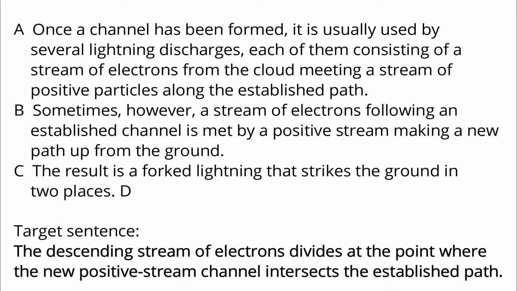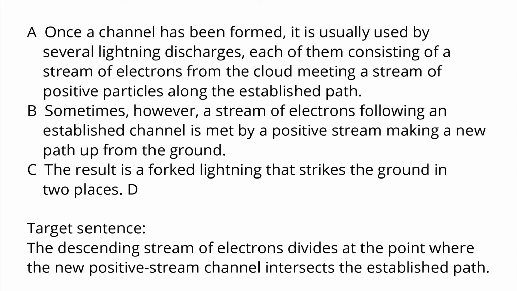D. Target sentence. The descending stream of electrons divides at the point where the new positive stream channel intersects the established path. The target sentence includes several thes. Among these, the new positive stream and the established path are the clues as they refer to things mentioned earlier. The sentence should come after those clue words.